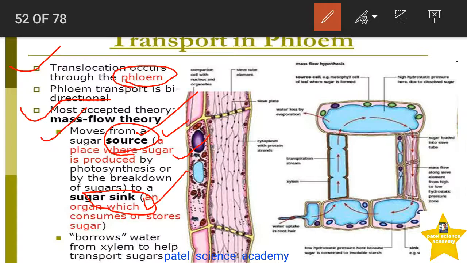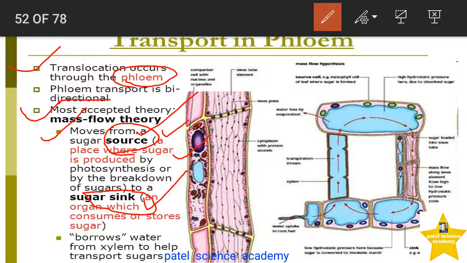So from the source, the part or organ where sugar is produced by photosynthesis, that sugar is transferred into this non-green, non-sugar-producing area, which is called the sink. These are the two terms used in the translocation process.